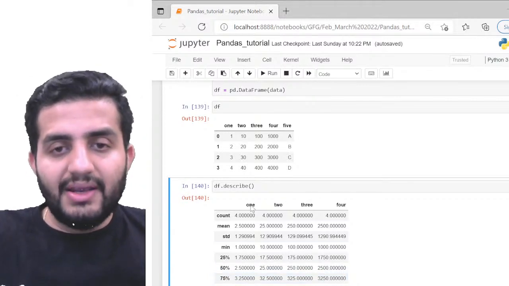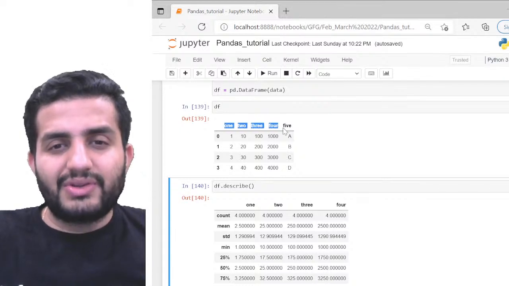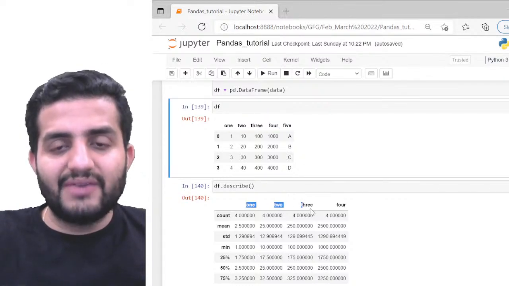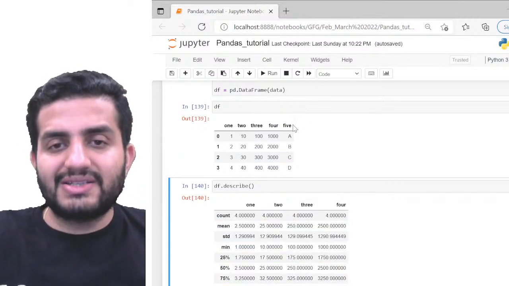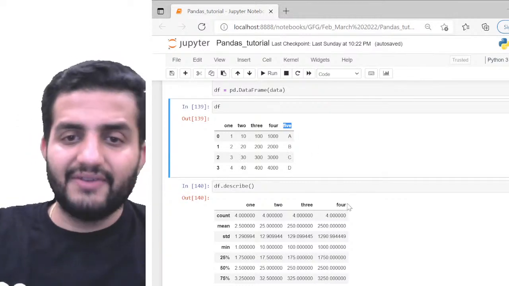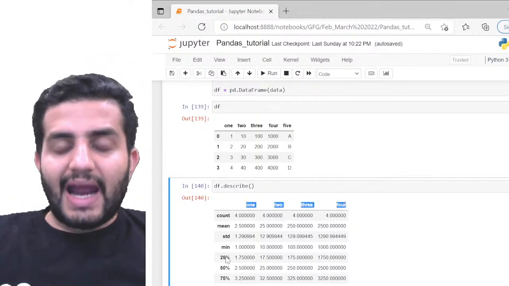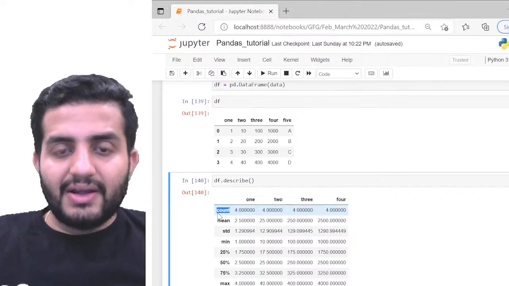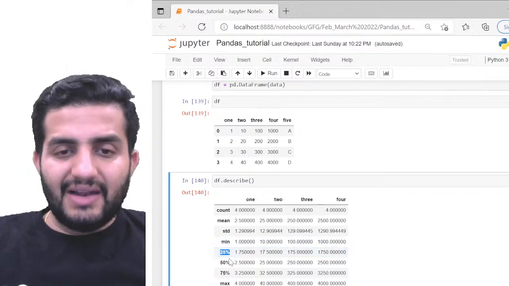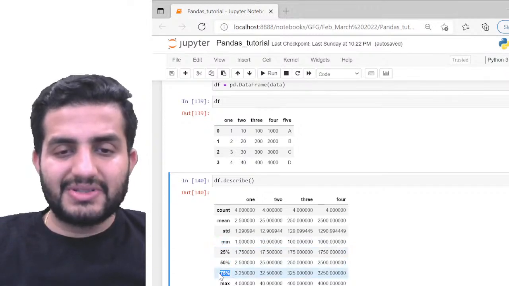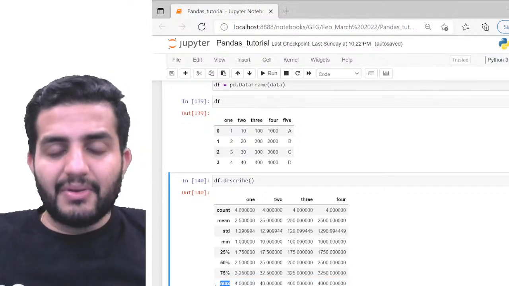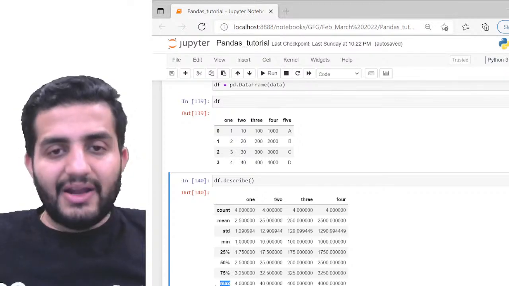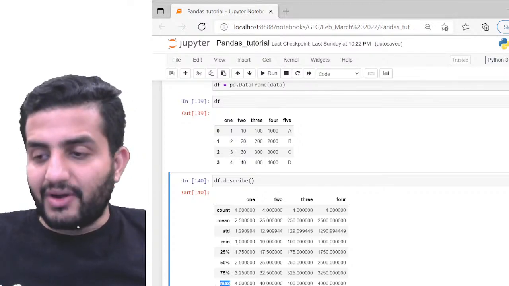Now, can you notice one thing? I had 5 columns, 1, 2, 3, 4, 5, but in the describe, I'm only seeing 1, 2, 3, and 4 here, right? I'm not seeing the 5th column here. I'm only seeing the 4 columns, okay? And what are my attributes here? I'm getting the count, the mean, standard deviation, minimum, 25th percentile, 50th percentile, 75th percentile value, and also the maximum value, okay? These are some handy numbers which are directly available as soon as I run the describe function, okay?